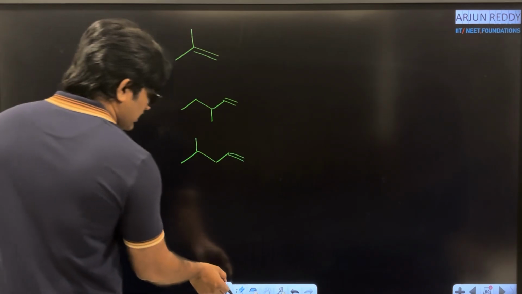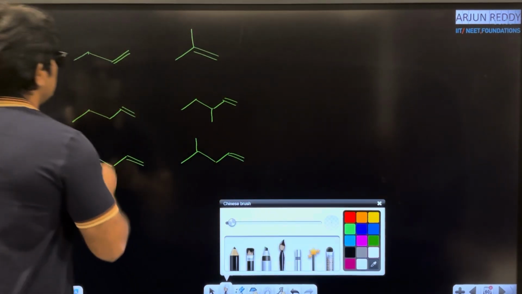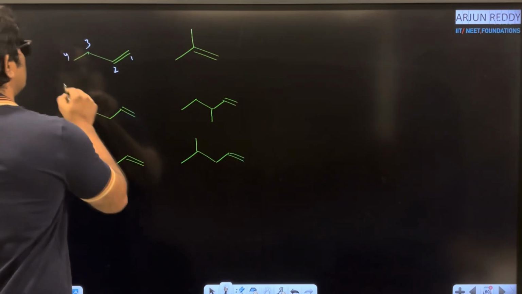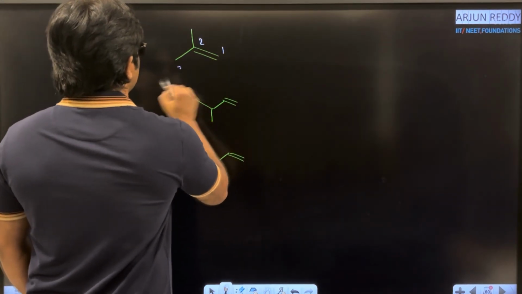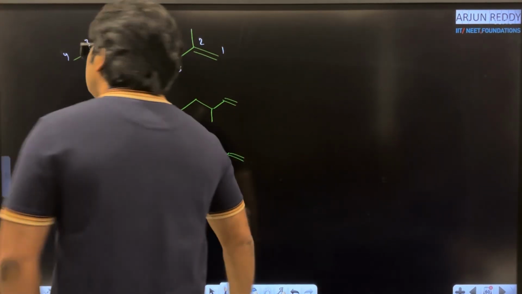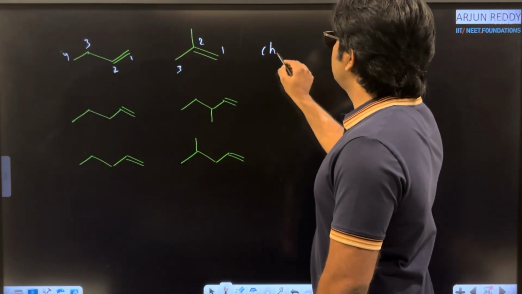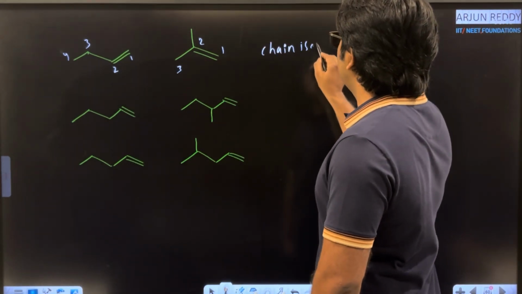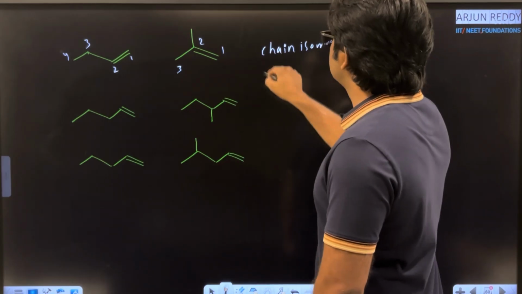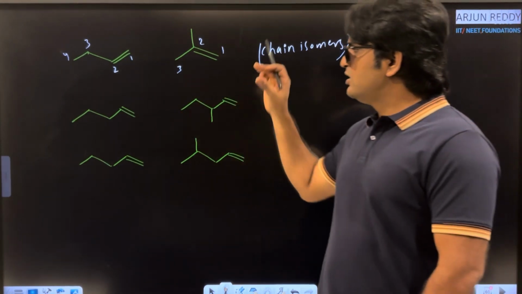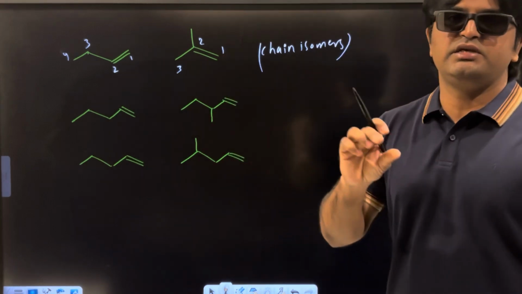Here how many carbon atoms are present in the parent chain? Now just count from the double bonded carbons. 1, 2, 3, 4. Here 1, 2, 3. So 4 carbon atoms, but in the second molecule 1, 2, 3. What is the relation between these two? Once again, chain isomers. We are not changing the molecular formula and we are not changing the degree of unsaturation. Only the length of the parent chain is different.